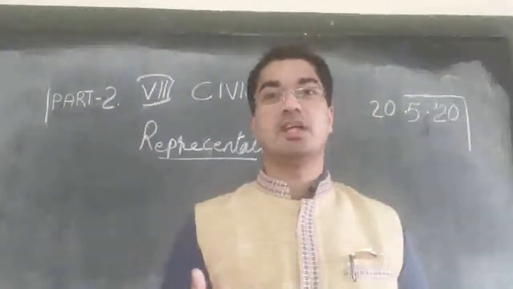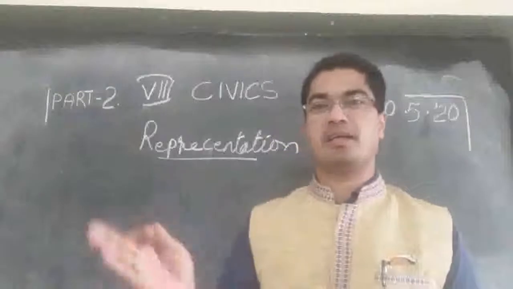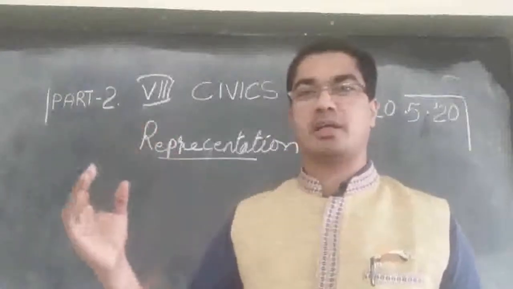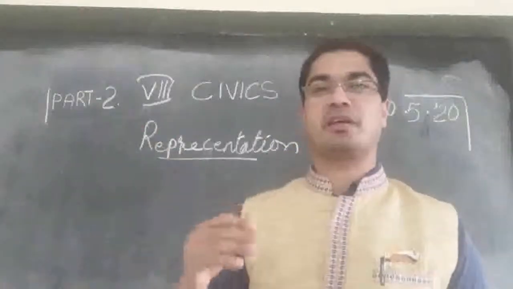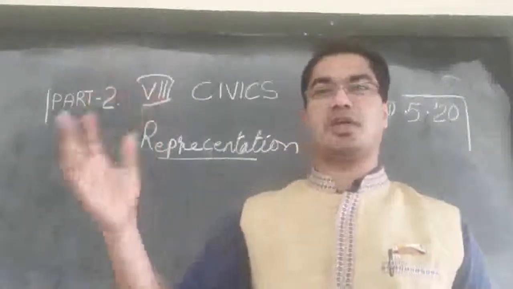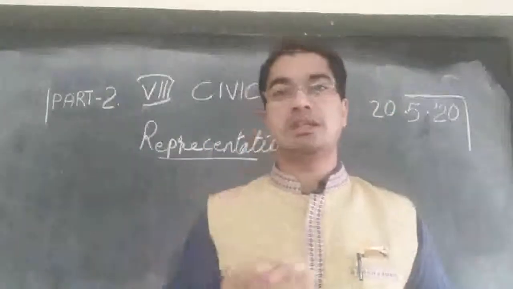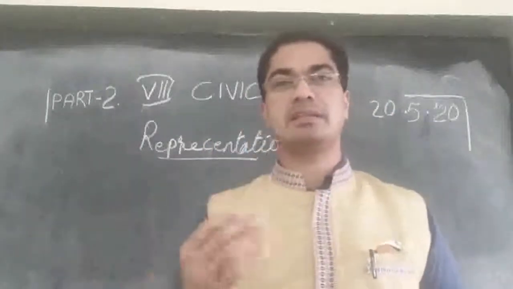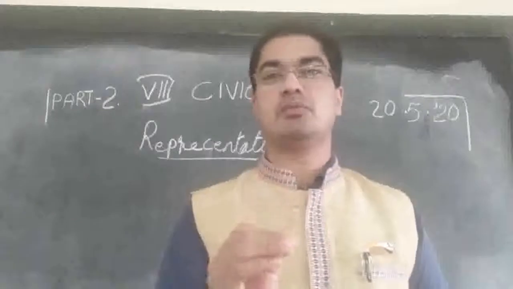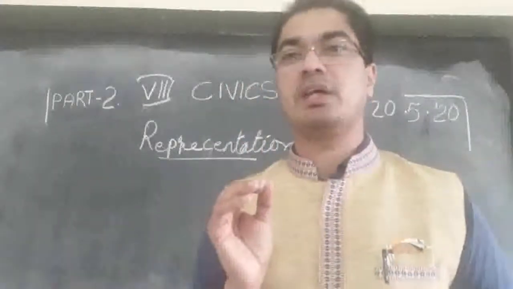Other ways is we can conduct protests, we can make rallies, we can conduct public meetings, and we can criticize the government. Through the loudspeaker we can address, we can call the meeting, and people of all that area will come, and the leaders will speak to them and criticize the government and tell them that what the government is doing is wrong, they are not doing the real work.